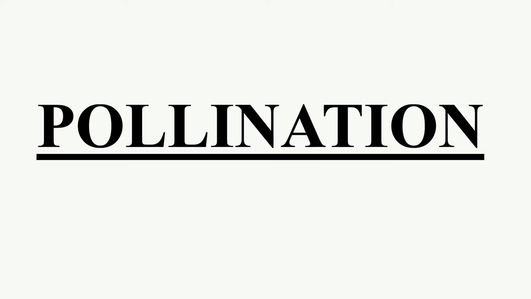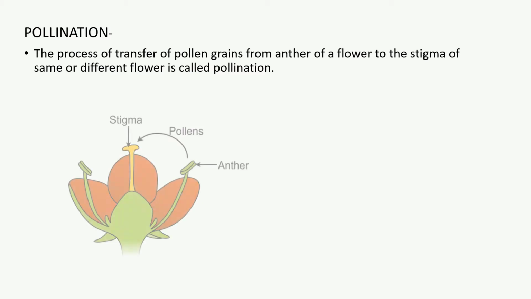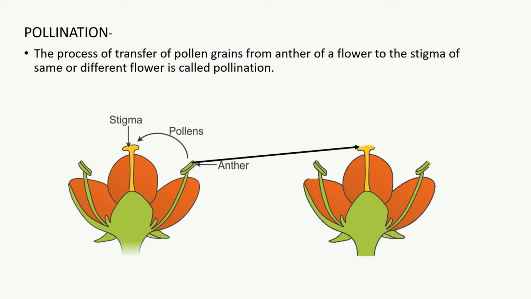Pollination and its types. So, what is pollination? The process of transfer of pollen grains from anther of a flower to the stigma of the same or different flower is called pollination. Pollination is an essential step, as it brings the male and female gamete closer for fertilization. This process was first discovered by Camerarius in 1694.